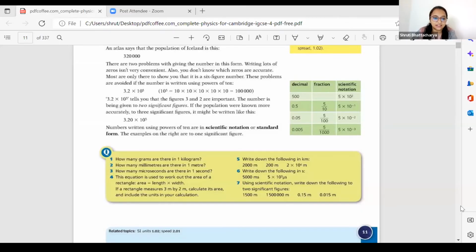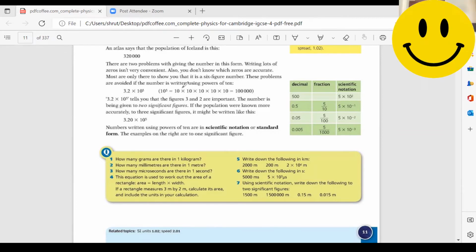Can you see this question number 4? Just read the question number 4. This equation is used to work out the area of a rectangle. Area equals length times width. If a rectangle measures 3 meters by 2 meters, calculate the area and include the units in the calculations. So will you be able to do this?